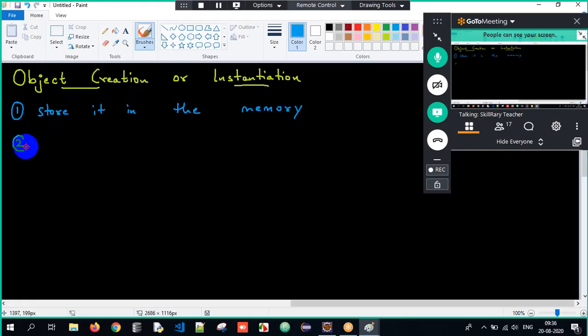Objects are always created inside a memory location, and that memory location is called the heap area. Where are the objects created here? The objects are created inside a memory location called the heap area. I'll talk about the architecture a bit later, not now. Then which operator is responsible for creating an object? There is an operator called new. The new operator is responsible for creating an object.